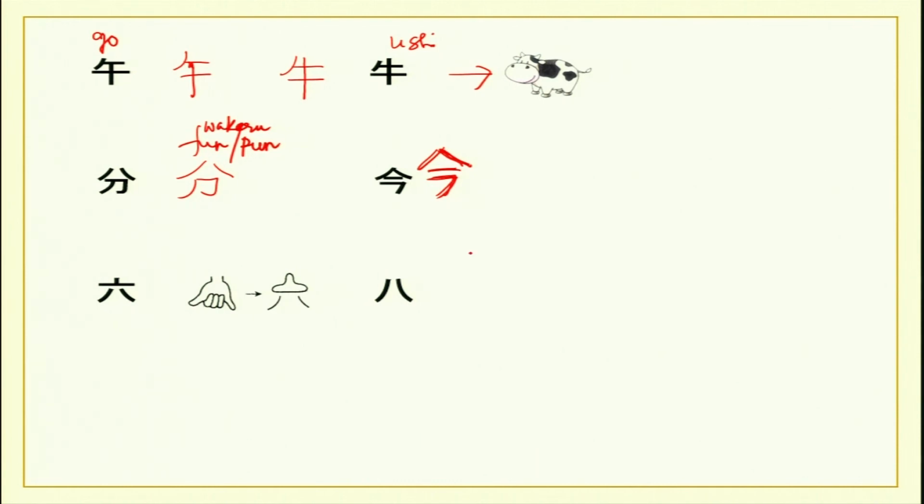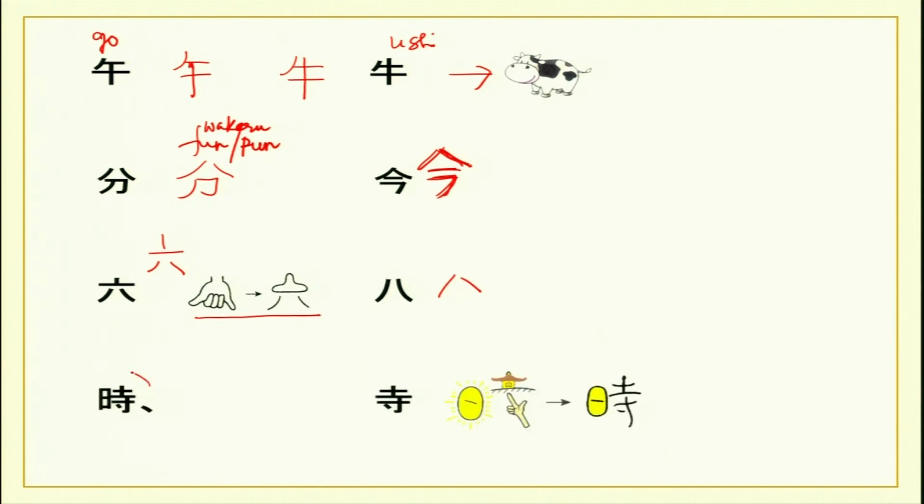Now for 6, this is roku, very, very simple. We have done in the first lesson. So roku, and this is hachi, and it is shown with 4 fingers of one hand and 4 fingers of the other in Chinese, hachi. Very similar looking kanji, so please do this.